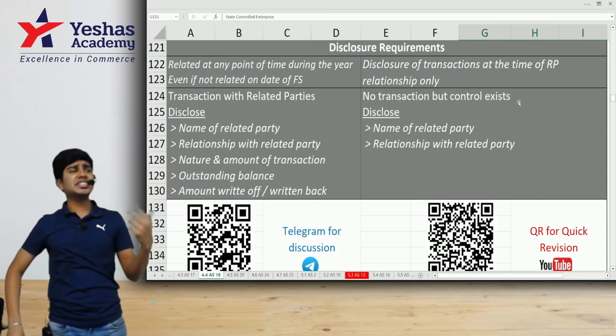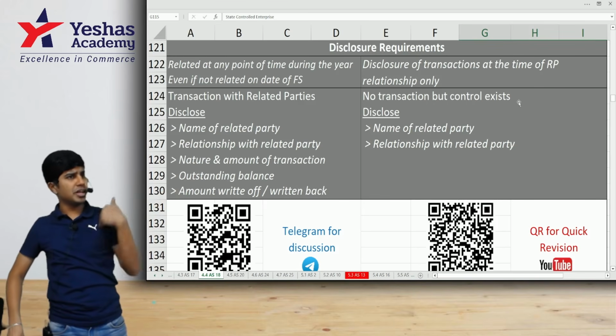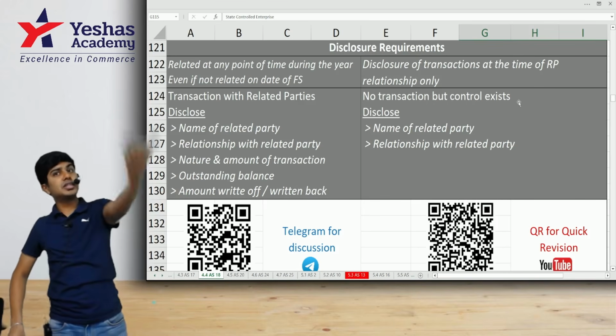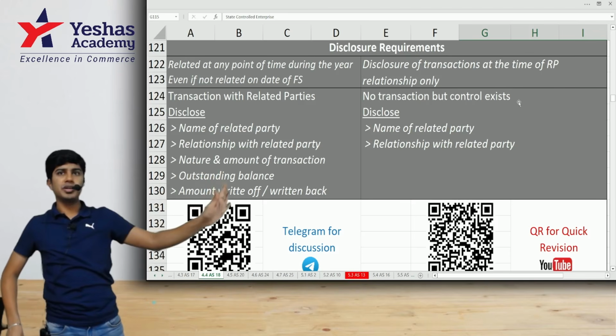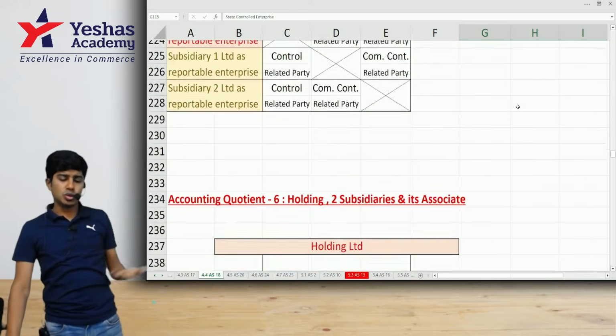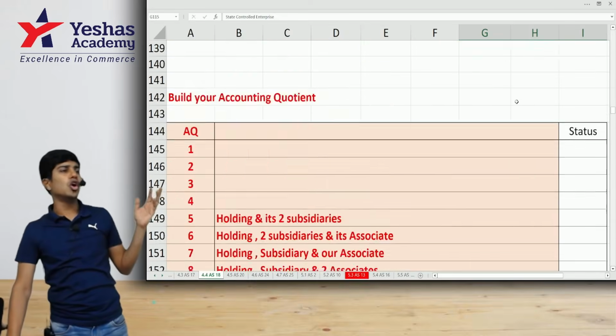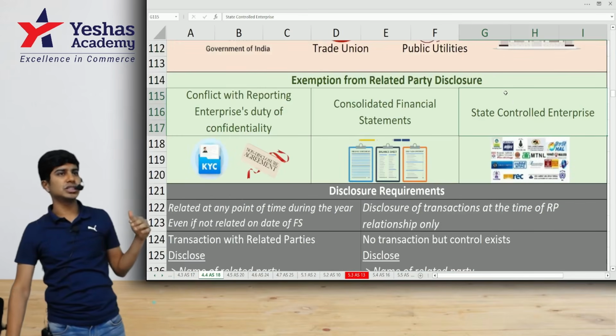A couple of things which are examiners' favorite questions. Subsidiary's associate is my associate. Associate's associate is not my associate. And we've done other things in detail in our MCQs. In case you go through the MCQs and finish them all, you will be ready and through to answer any question on related parties. Got it?